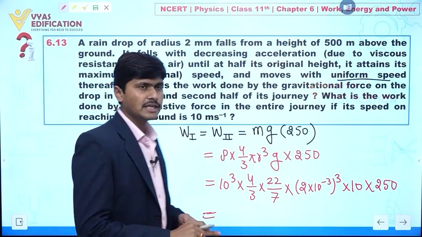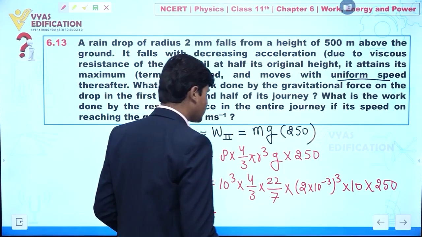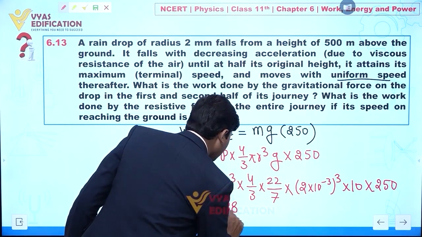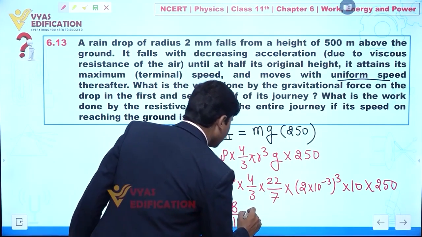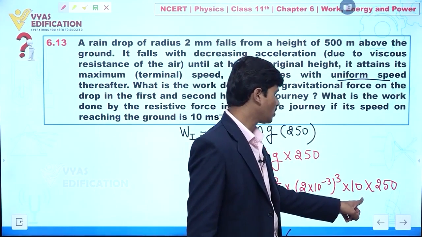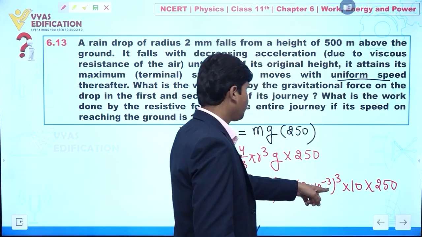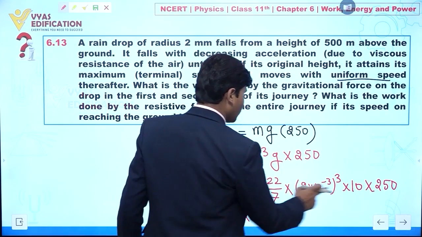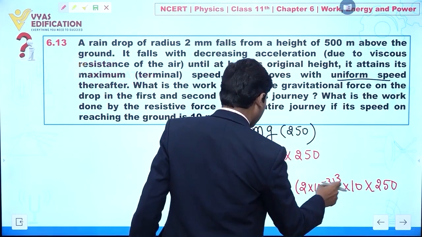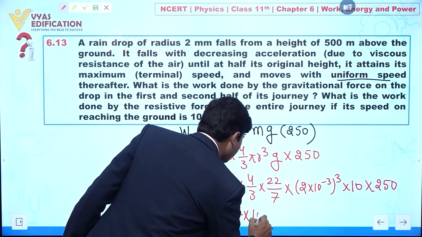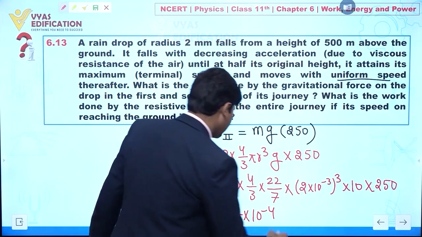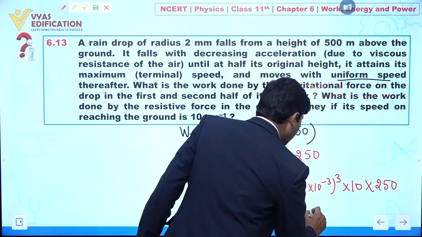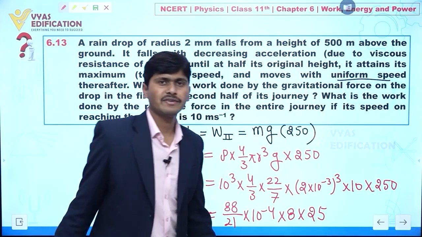So from here, if we simplify it, how can we simplify? We can write it like this: 88 divided by 21, and multiply by 10 to the power 3, 10 to the power 4, 10 to the power 5, and this is 10 to the power minus 9. So 3, 4, 5, and minus 9, so I can say 10 to the power minus 4. Then this is equal to multiplied with 8, and here we have multiplied with 25.